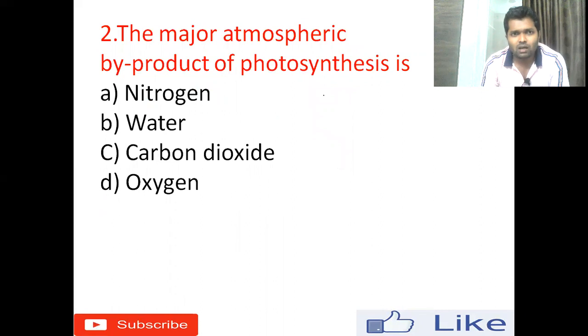The major atmospheric byproduct of photosynthesis. Option A, nitrogen. Option B, water. Option C, carbon dioxide. Option D, oxygen. Here the byproduct means the output. What will we get? Here, what is photosynthesis?